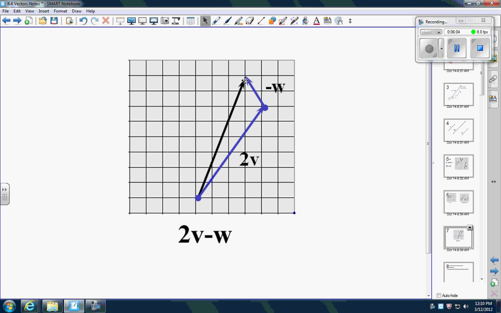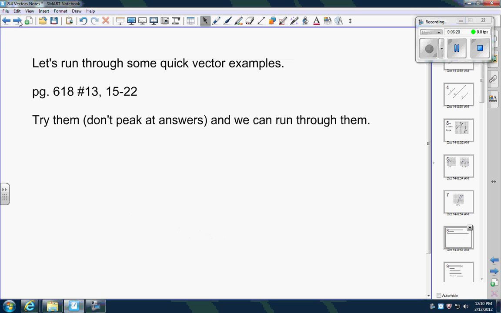2v minus w, the thing we care about here is the one in black. That's 2v minus w. Okay, from starting point to ending point. That's the only place you're going to have two tails pointing at each other. Okay, everything else is tip to tail. Okay, we'll do that tomorrow together in class to start. If you want to look at them and get an idea and some thoughts, go for it. But we'll start class with those tomorrow.